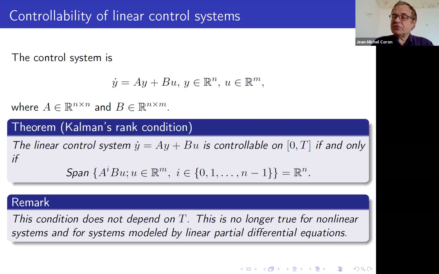You fix the time capital T. You have controllability if and only if the span of the A to the power i, Bu, where u is in R^n and i is between 0 and n minus 1, is equal to all of R^n. You see, we stop at n minus 1 because of Cayley-Hamilton. There is no use to keep going.